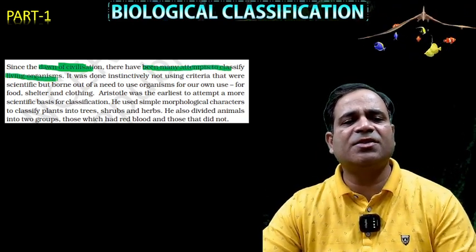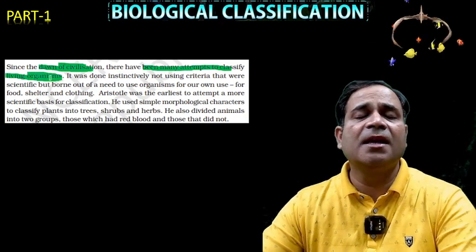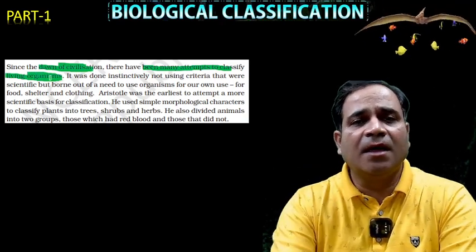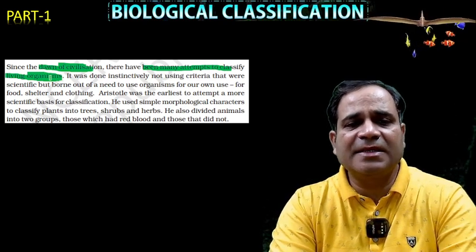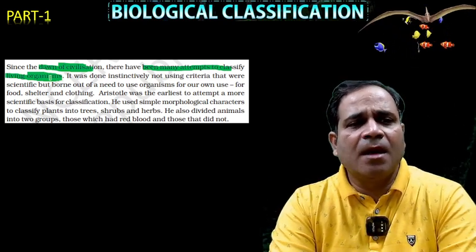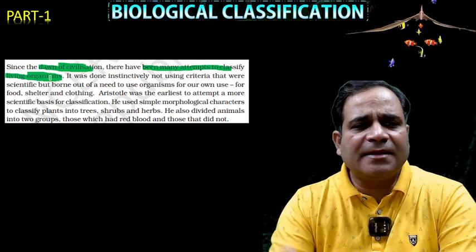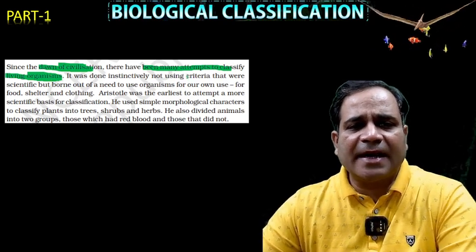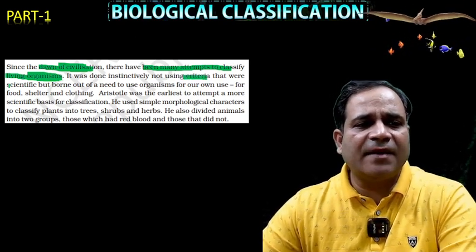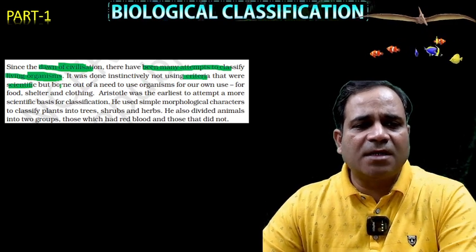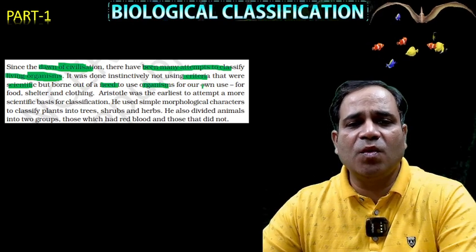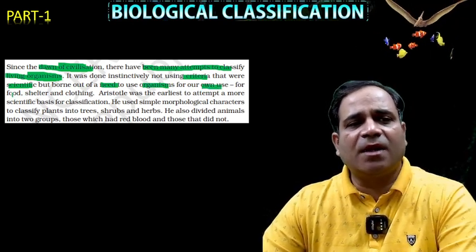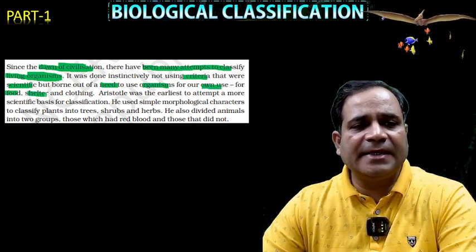Many scientists tried to classify living organisms, but they failed to classify properly. It was done instinctively, not using scientific criteria, but born out of a need to use organisms for their own use, that is, for food, shelter and clothing.